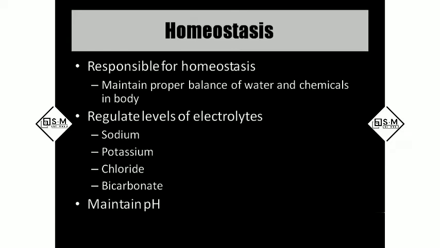Homeostasis. What is homeostasis? It is to maintain a stable internal environment. We call it as homeostasis. So to maintain the water balance and chemicals in the body, and also to maintain the electrolyte levels like sodium, potassium, chloride, and bicarbonates, and also for maintaining the proper pH.